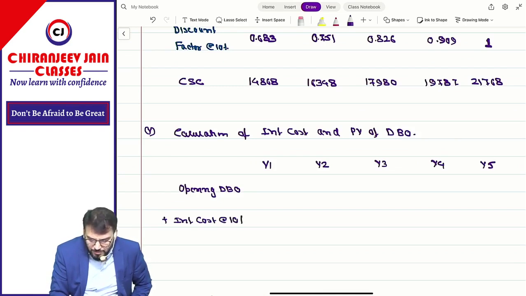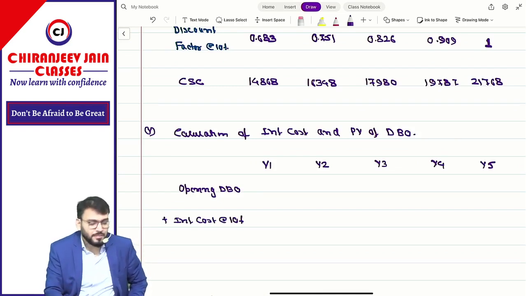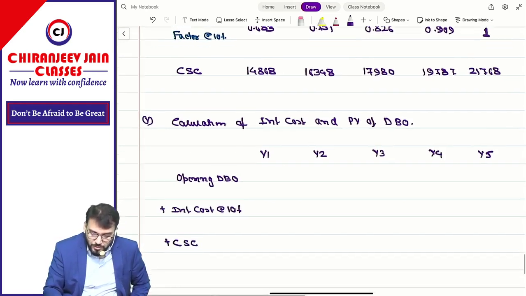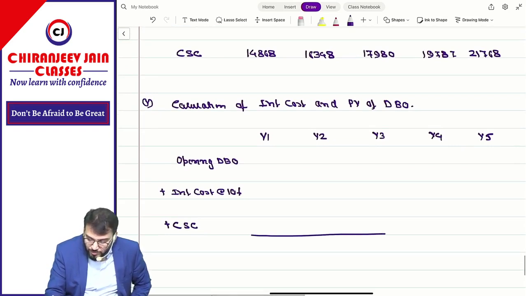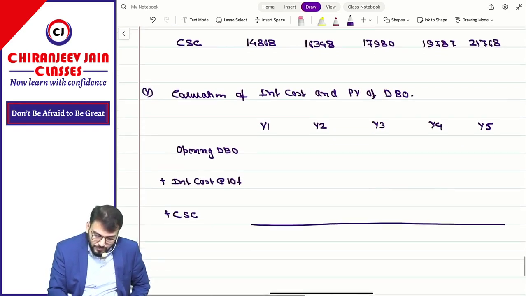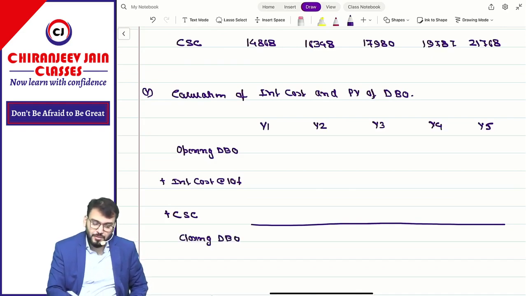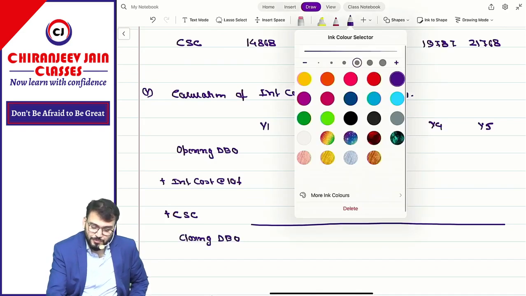At 10%, which means now we'll do compounding. Then in this we'll add the current service cost. So this will become the closing DBO. Are you able to understand? But in the first year, what is the opening DBO?